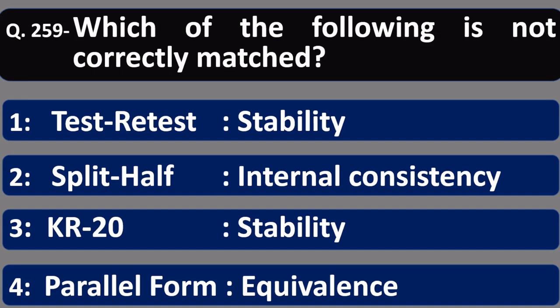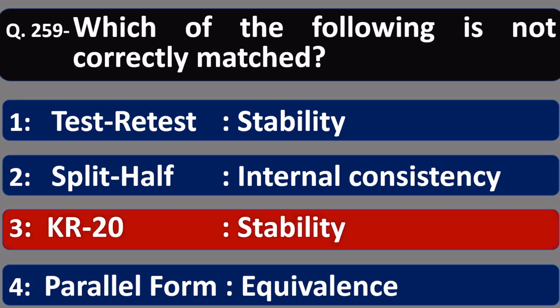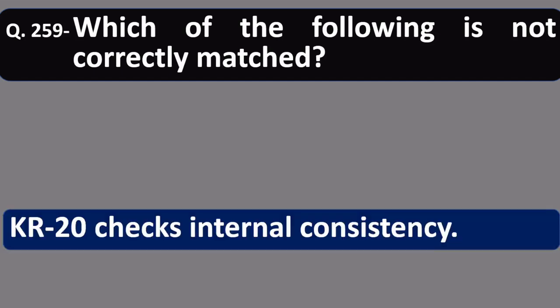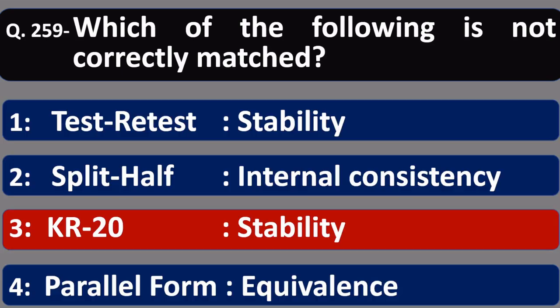Friends, out of these, option number 3 is incorrect. KR20 does not check stability. So option number 3 is correct because KR20 checks internal consistency.